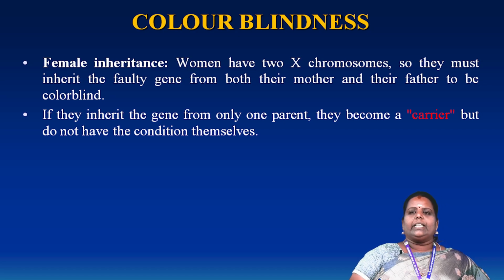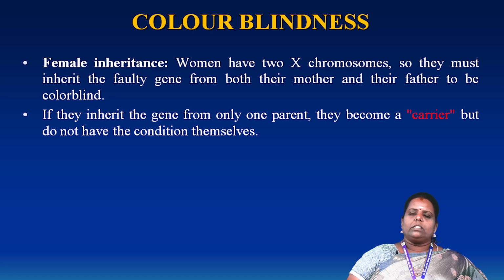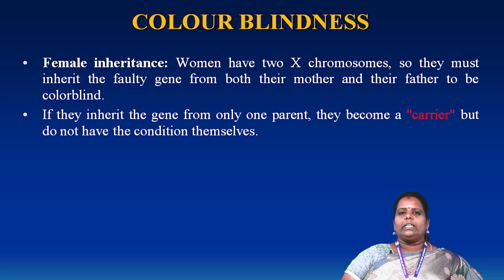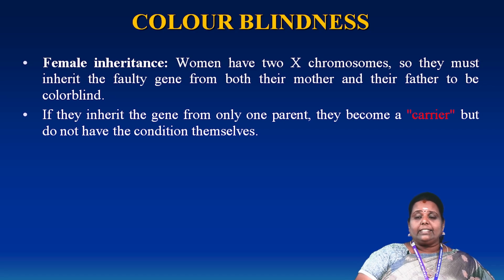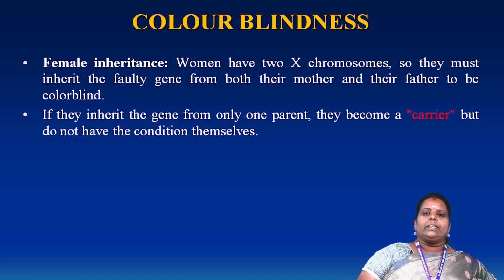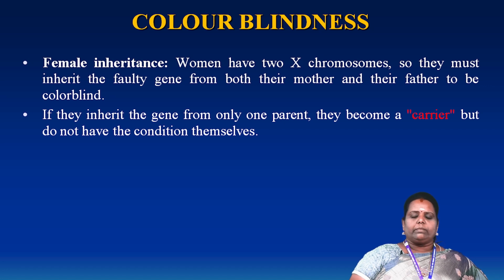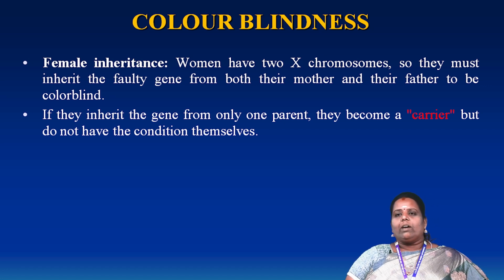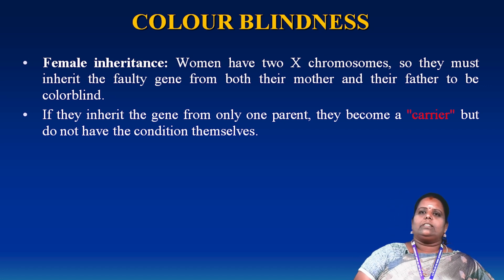If they inherit the gene from only one parent, they become a carrier but do not have the condition themselves. A carrier means carrying the inherited gene, for example for color blindness, which is expressed in the next generation. The gene for color blindness is present but does not express in the F1 generation. In the F2 generation, it is expressed.